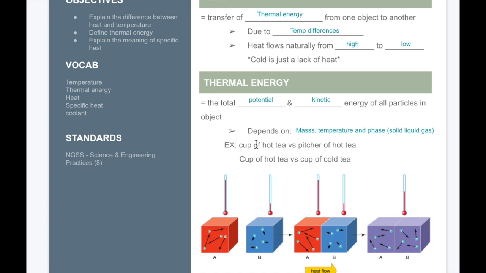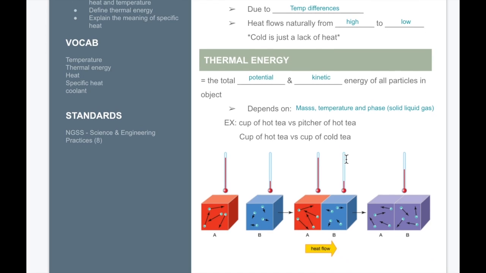If you have ever experienced this, if you have a large pitcher of something that you're trying to cool off, if you put it into smaller containers, it'll get cooler faster. That's just because the thermal energy is less when you have less mass. And then also, if we have a cup of hot tea versus a cup of cold tea, the temperatures are different. This is going to be the kinetic energy being different. The cup of hot tea has high kinetic energy, thus a higher thermal energy compared to the cold tea, which has a lower kinetic energy. The particles aren't moving as fast.